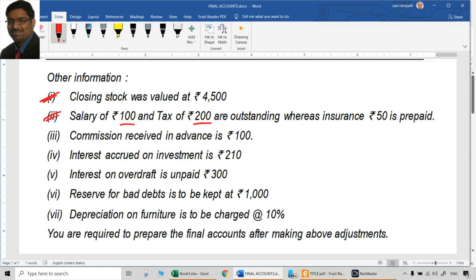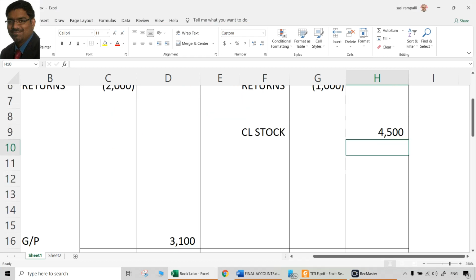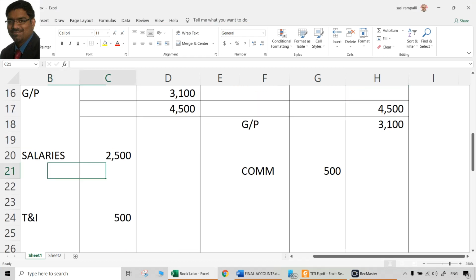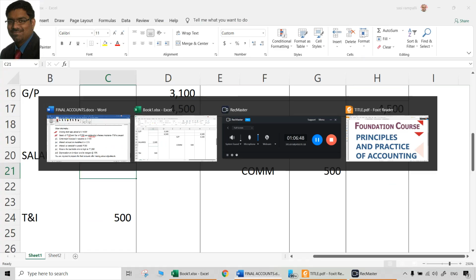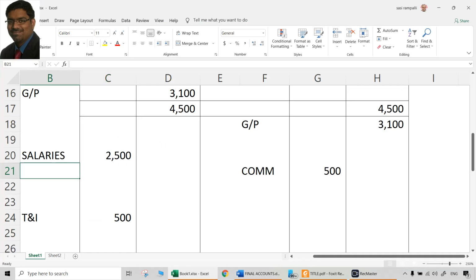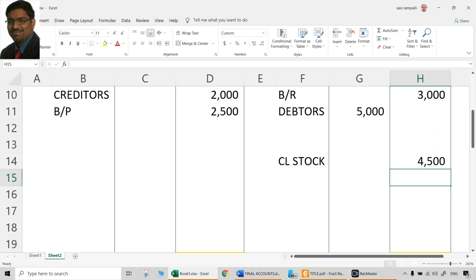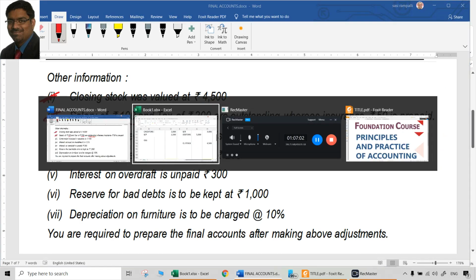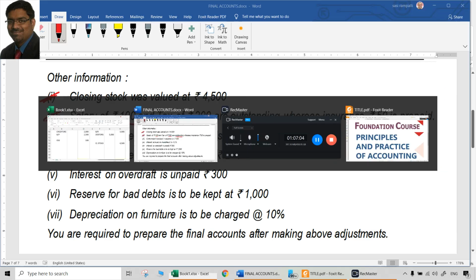Salary 100, tax 200 are outstanding. So these two are outstanding. So 100 rupees salary outstanding means we have to add that to the salaries because that is also an expenditure related to this year but not yet paid. So outstanding salaries to be added to salaries. That is a debit aspect. What about the credit aspect? That is a liability. So you can call it outstanding salary on the liability side, which is 100 rupees.